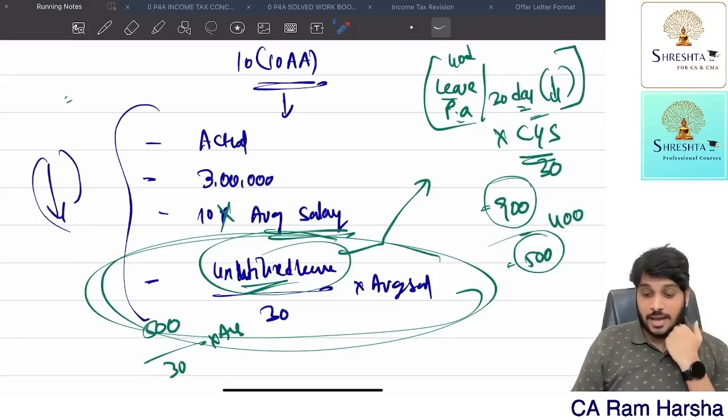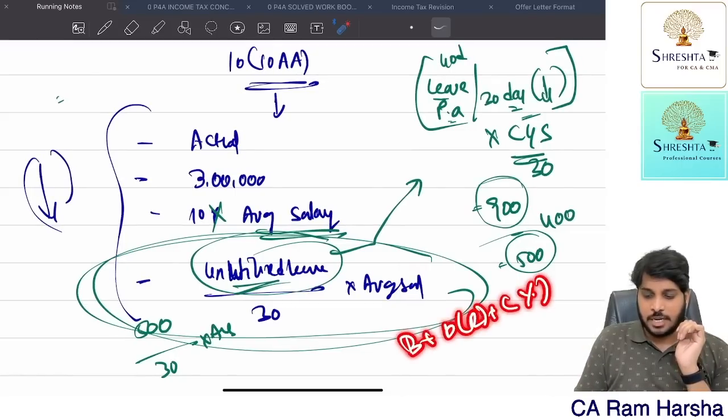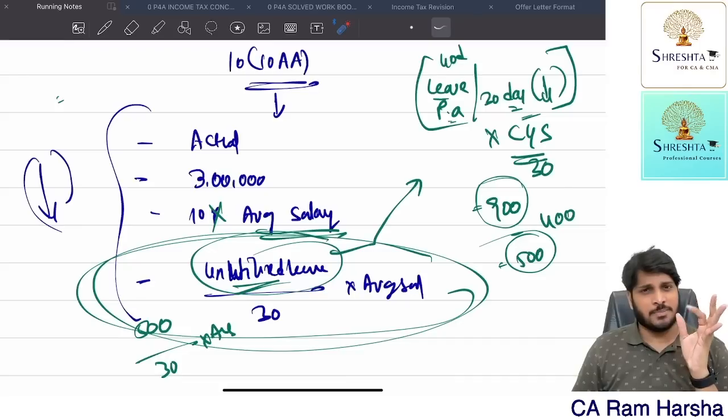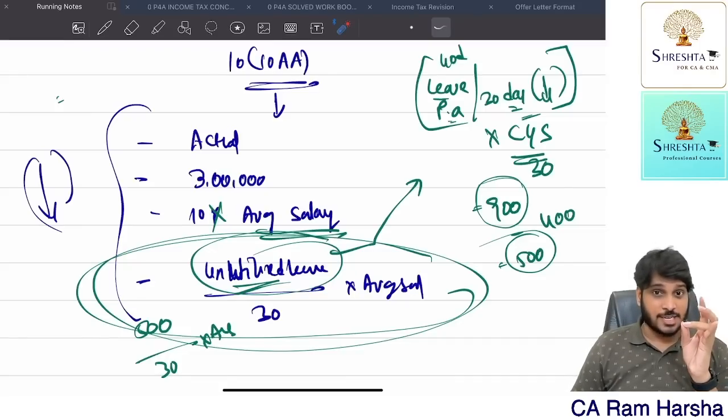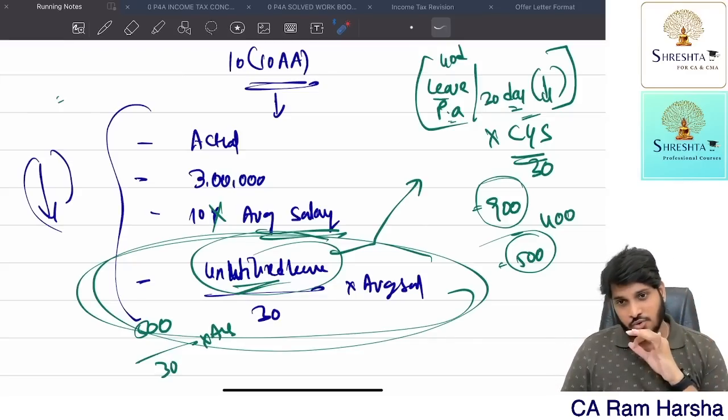Now here also they have used the word salary. What do you mean by salary? Salary means basic plus DA for retirement plus commission percentage of turnover. So for gratuity where the Act is applicable, basic plus any DA. Gratuity where the Act is not applicable, basic plus DA for retirement plus commission percentage of turnover. Leave encashment, basic plus DA for retirement plus commission percentage of turnover. Are you clear? Getting it?